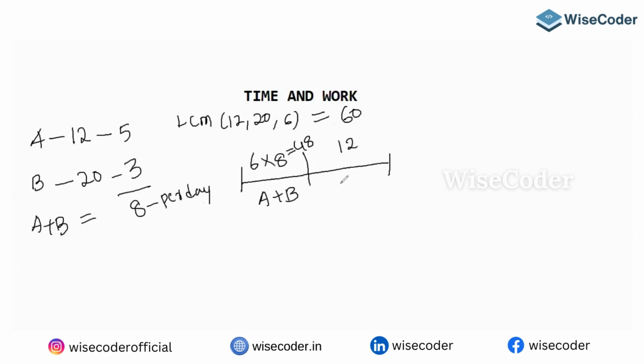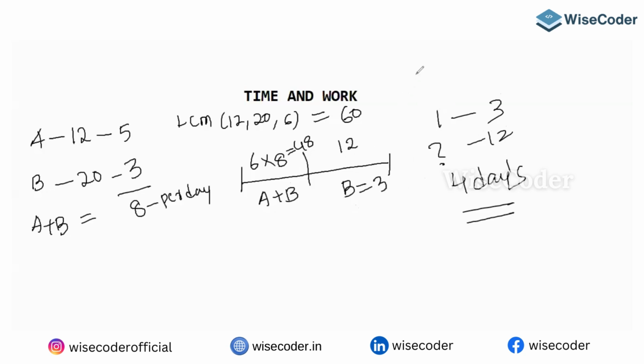Who left the job? A left. So the remaining work is done by B. B per day eats 3 chocolates. To eat 12, how many days will he take? 4 days. So this is how you can answer your question. But it will again take a lot of time to calculate.